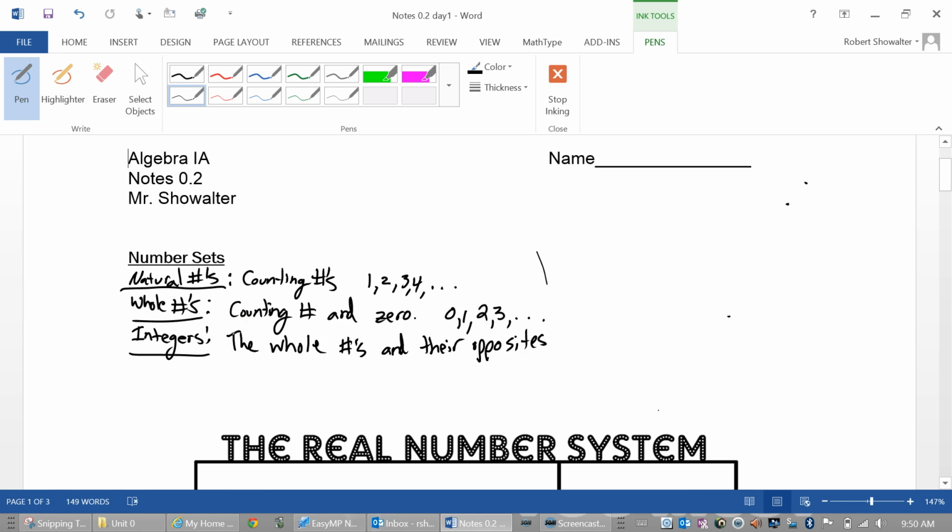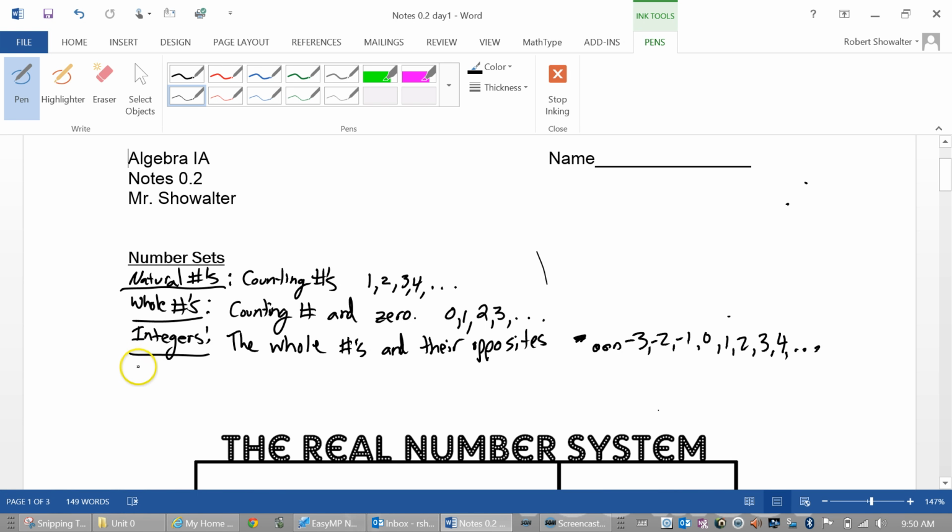Examples of that would be forever in one direction, like -3, -2, -1, 0, 1, and so on and so forth. How many integers are there? An infinite amount, right? In each one of these number sets, they're infinitely large.